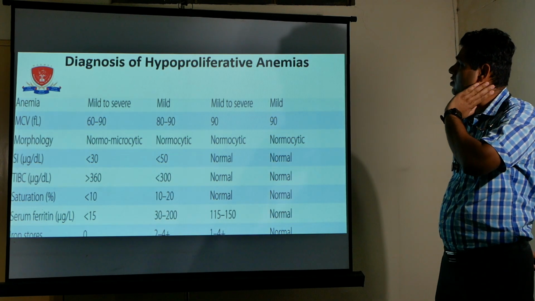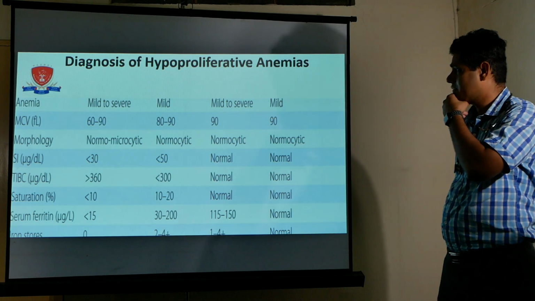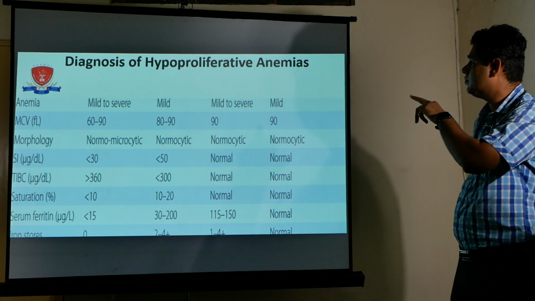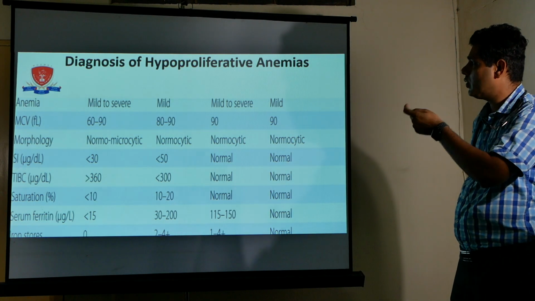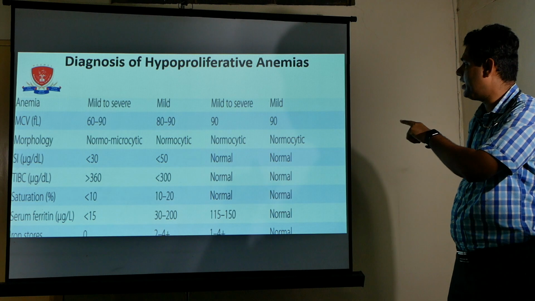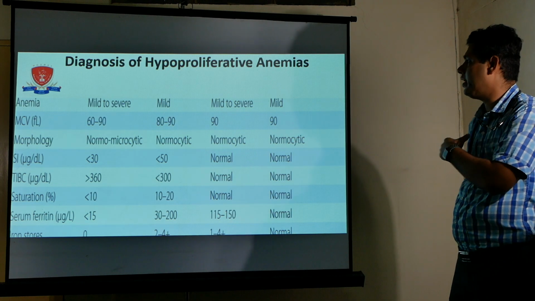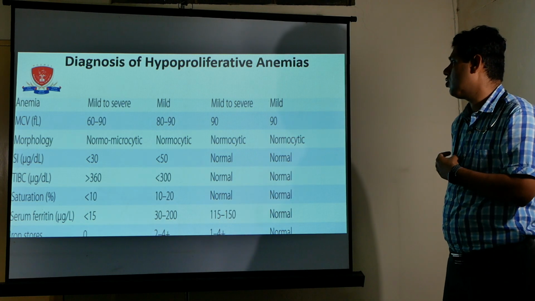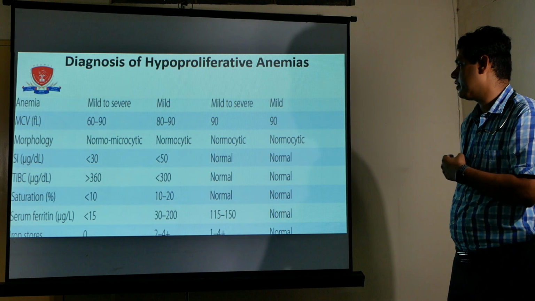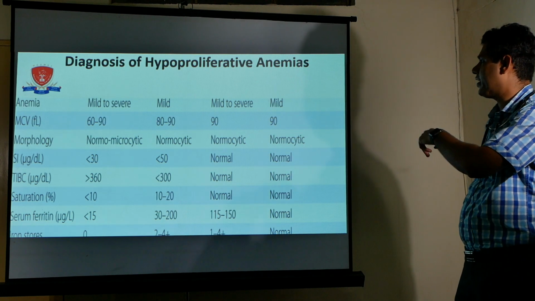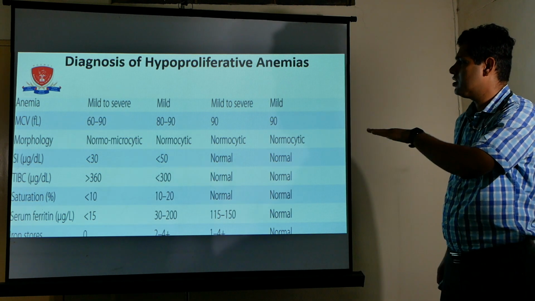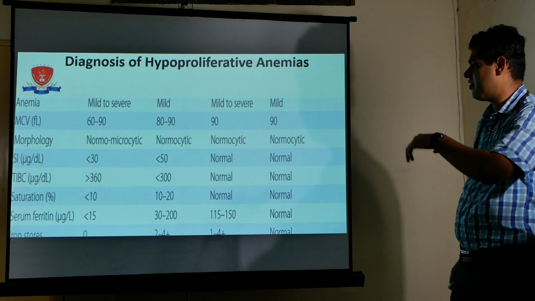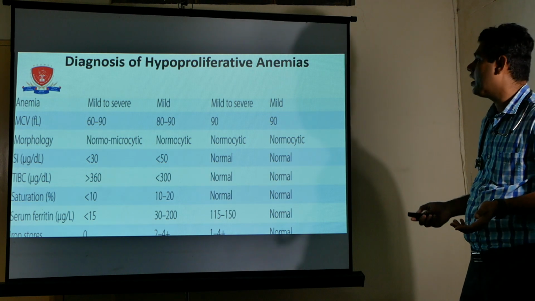So, how do we diagnose hypoproliferative anemia? Anemia of mild to moderate severity. MCV is 80 to 90, mild to severe 90. Morphology is normocytic or microcytic, and the TIBC is increased or decreased. On the basis of this MCV, morphology, saturation index, TIBC, and serum ferritin, we diagnose the various types of anemias.